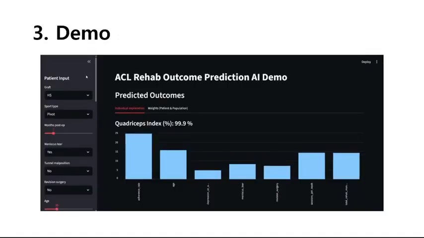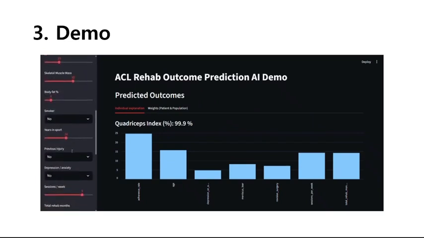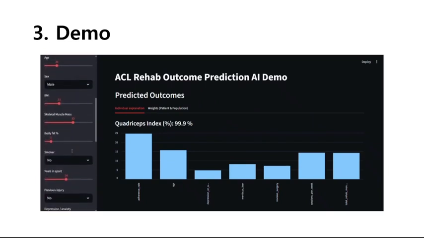The system explains which factors are most influential for each individual patient's recovery. We put specific patient data for demonstration. He is a 26-year-old professional soccer player at 7 months following ACL reconstruction, receiving high-quality post-operative rehabilitation. On the left side, structured patient inputs are entered into the system. The details of the input variables are shown here.